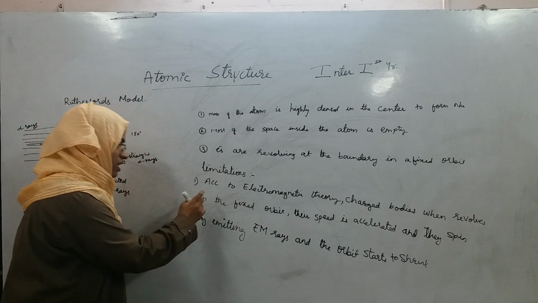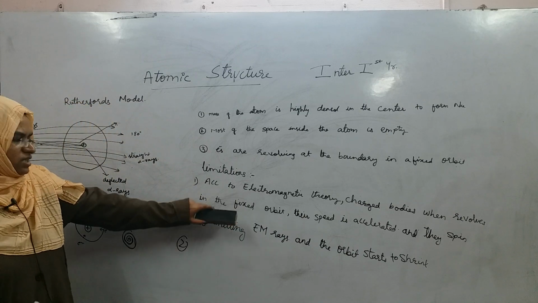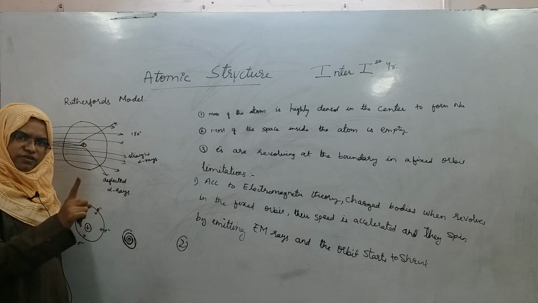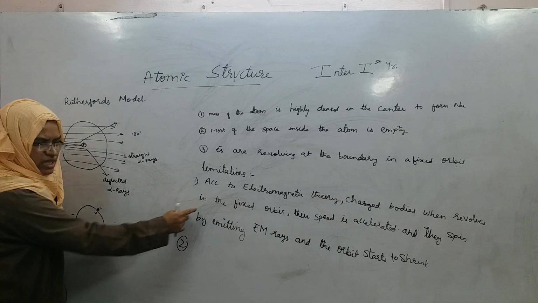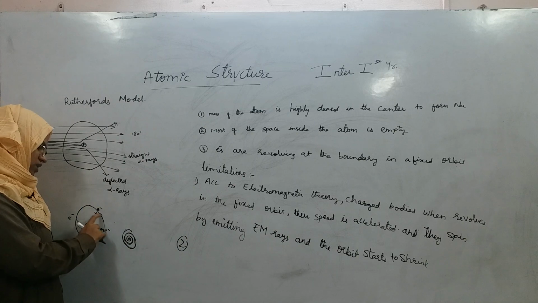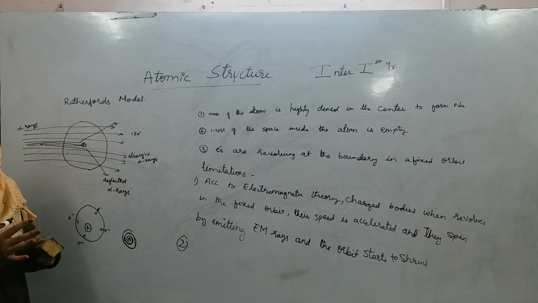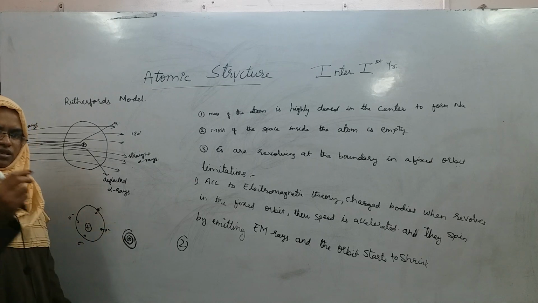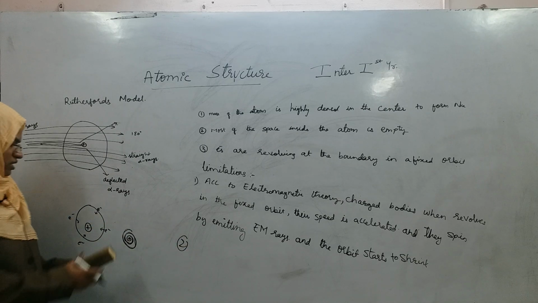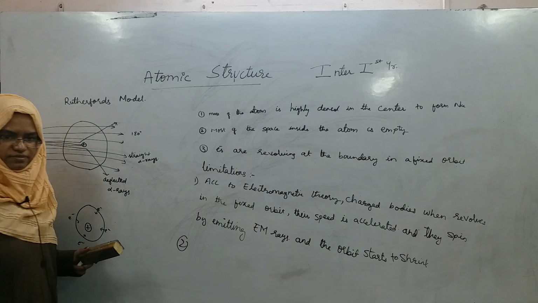Second limitation is, if this does not happen, say this limitation is wrong. So, the other possibility is there. Rutherford is saying that electron is revolving in the fixed orbit and nothing of this type is happening. Then the other side of the story is also there. If electron is revolving in a fixed orbit without shrinking, have you seen any atom which is shrinking continuously because it is not stable? You know that atoms have their own stability. Then what is the reason for its stability? Without shrinking they are able to survive. You will see this in the second limitation.